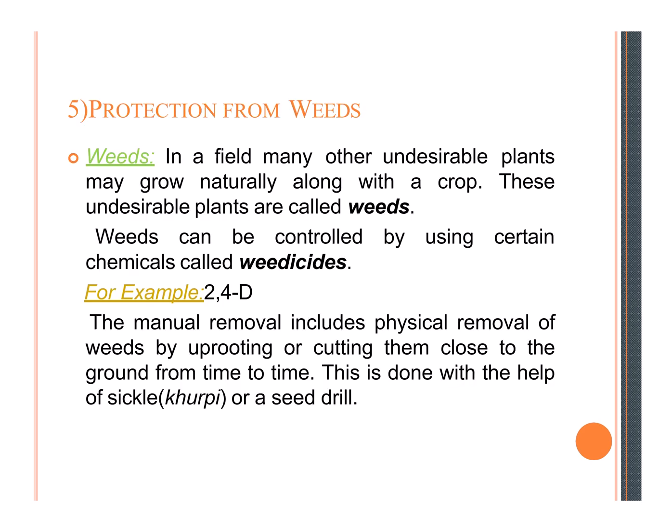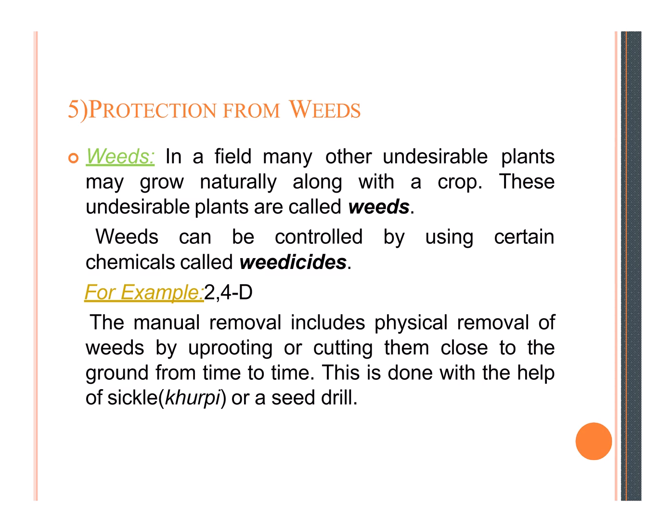The fifth is the protection from weeds. Friends, what are weeds? In a field, many other undesirable plants may grow naturally along with the crop. These undesirable plants are called weeds. Weeds can be controlled by using certain chemicals called weedicides.